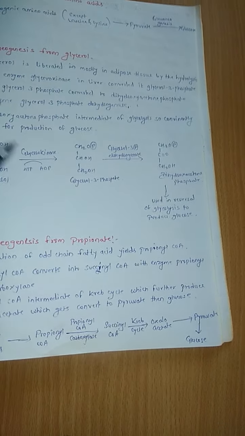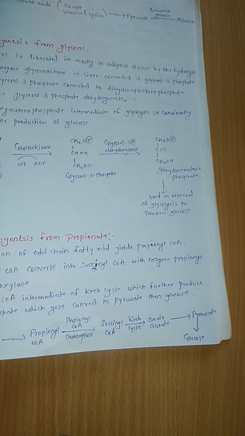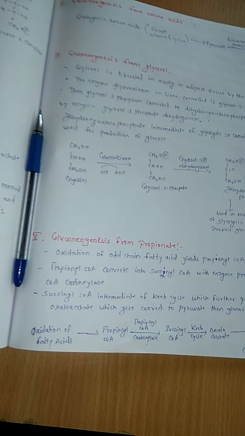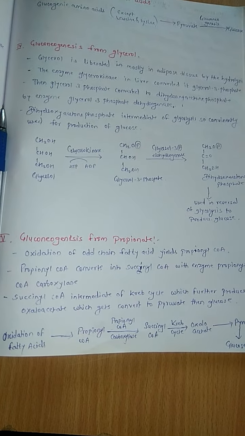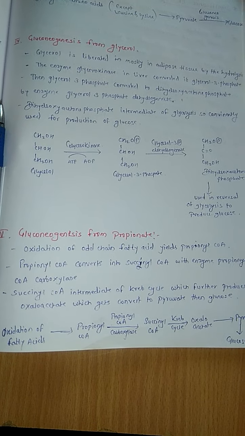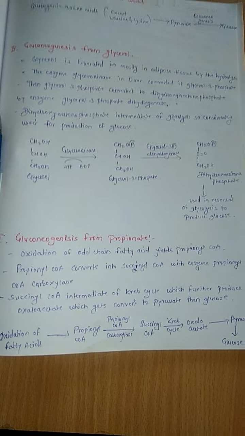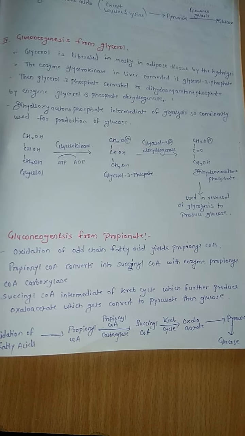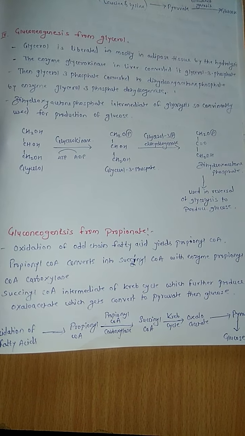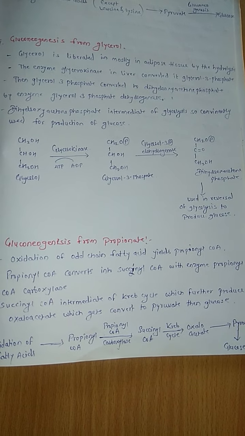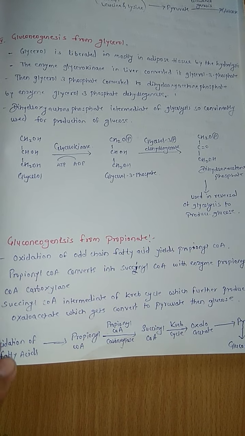So in every gluconeogenesis process, you can see that intermediates of glycolysis or Krebs cycle are involved. If you know glycolysis and Krebs cycle very well, this is a very simple cycle to understand.